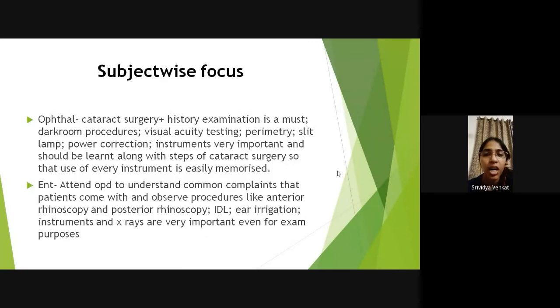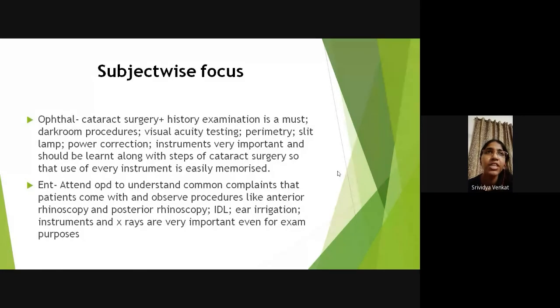Then in ENT, of course, try to attend the OPD and see what are the common procedures which are done. How do you hold a Thudicum nasal speculum? That is a very commonly asked question. How do you carry out IDL, ear irrigation, all of that? Because this is asked even in your short note. They ask you to write the procedure of ear irrigation in your short note, or they could ask you to draw a diagram of what you would see if you do an IDL, which is given in Dhingra. So do refer to that diagram, it's very important.